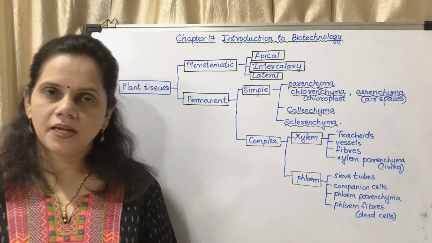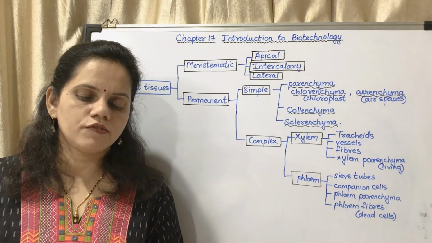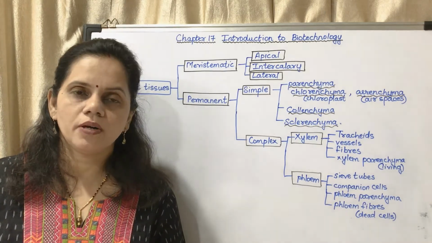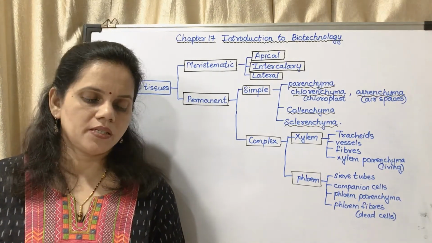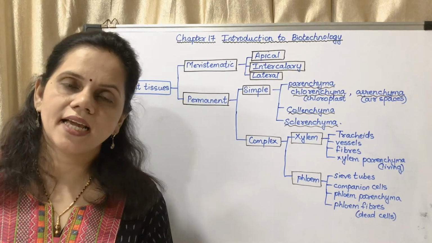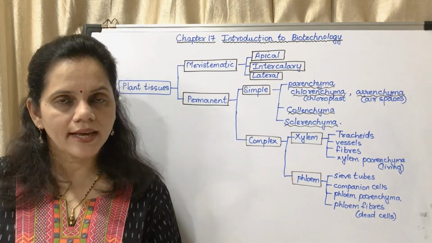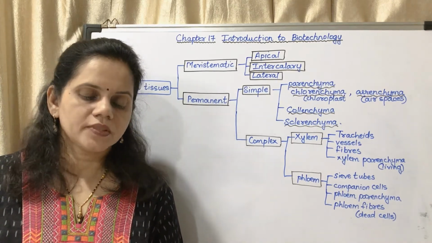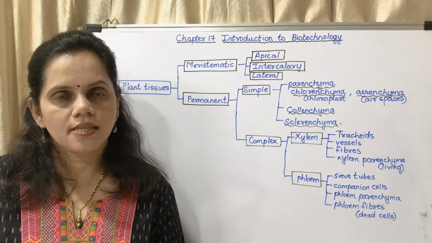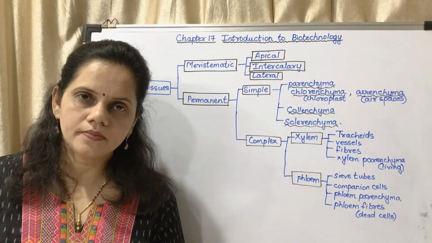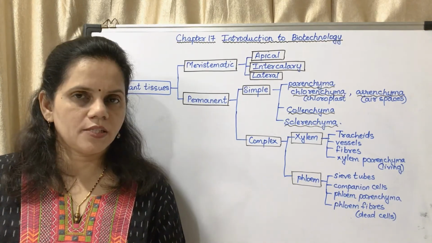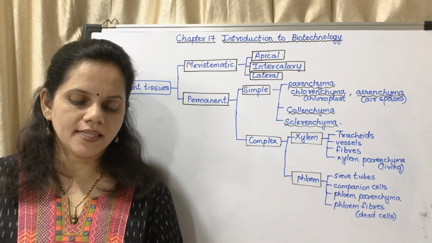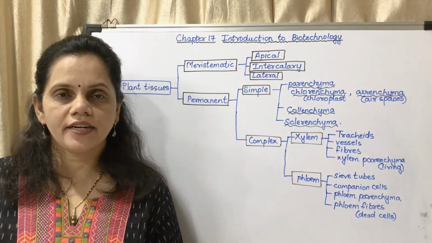After their growth is complete, new cells formed by division of meristematic tissue lose their ability to divide and start to perform a specific function at a specific place. Thus they get a particular structure, particular location and particular function. This is called permanent tissue. There are 2 types of permanent tissues: simple permanent and complex permanent. Simple permanent tissues are made up of only one type of cells. According to function, they are of different types.